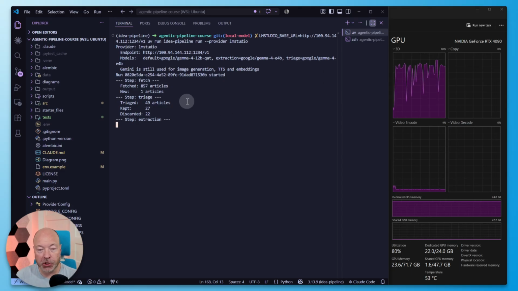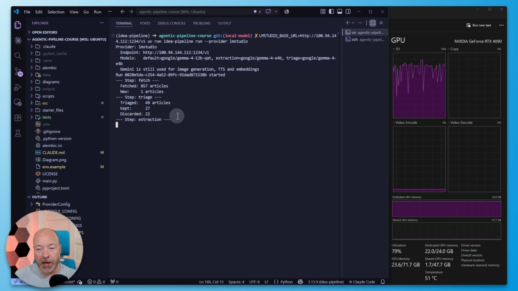So it triaged 49 articles, kept 27, and discarded 22. So roughly 50% is what I'm usually seeing that we keep, and then the other 50% we throw away. So that actually looks promising so far.